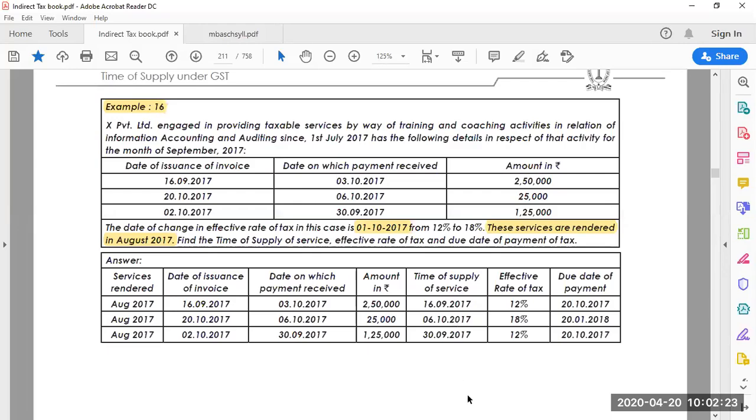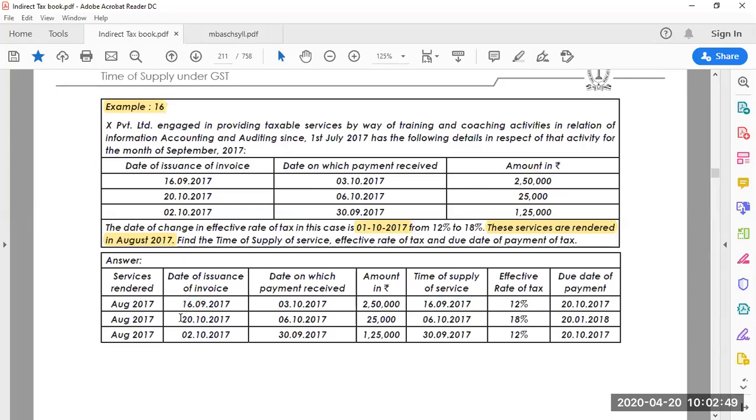So what is the time of supply we are going to consider here? When you look at the first row, 16 September and 3rd December, between these two dates I'm going to consider whichever is earlier, correct? Invoice issue date or date of payment received. Between these two days, the earliest one is 16 September. So the date of supply will be 16 September.